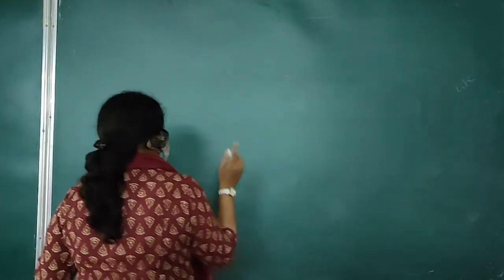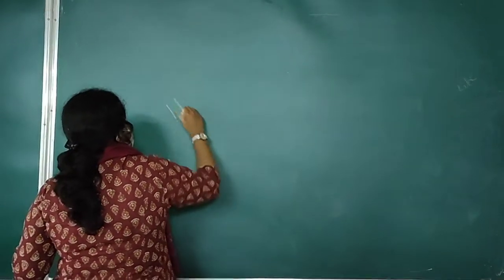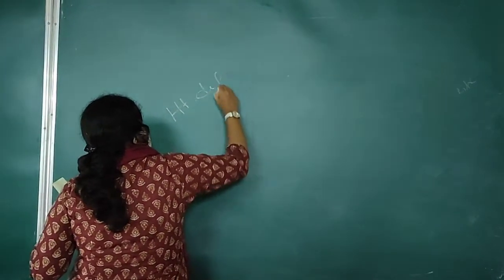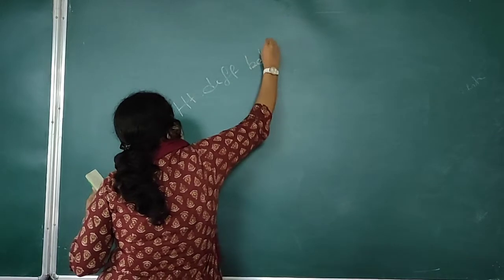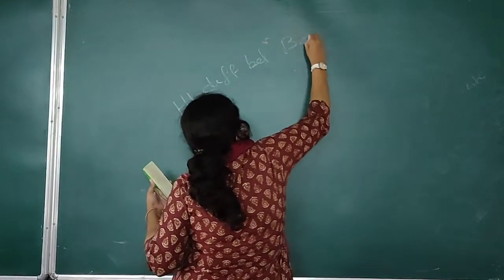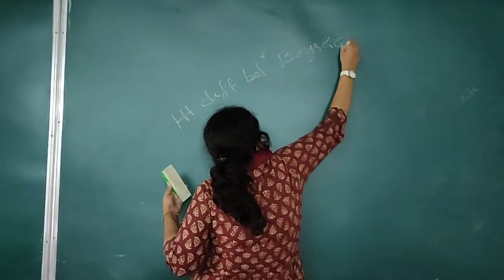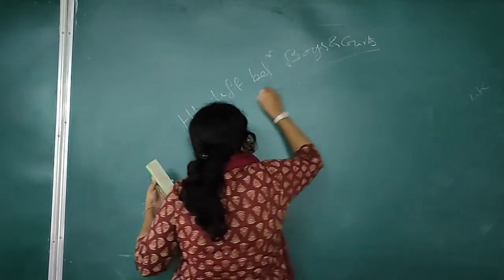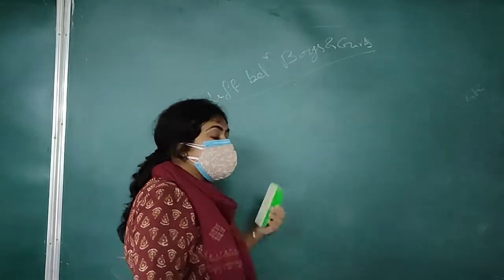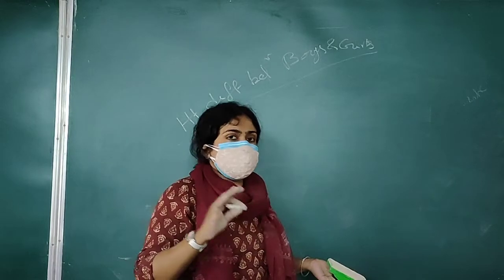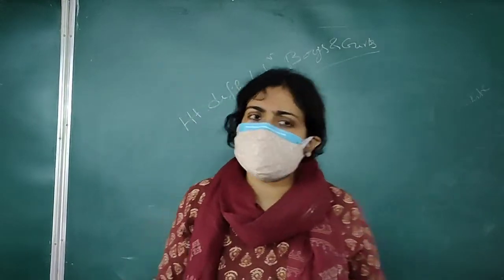Now I will end this class just by discussing one topic, that is, there is a significant height difference between boys and girls. Actually, before entering into the age of puberty, in respect to height and weight, boys and girls are not much different.